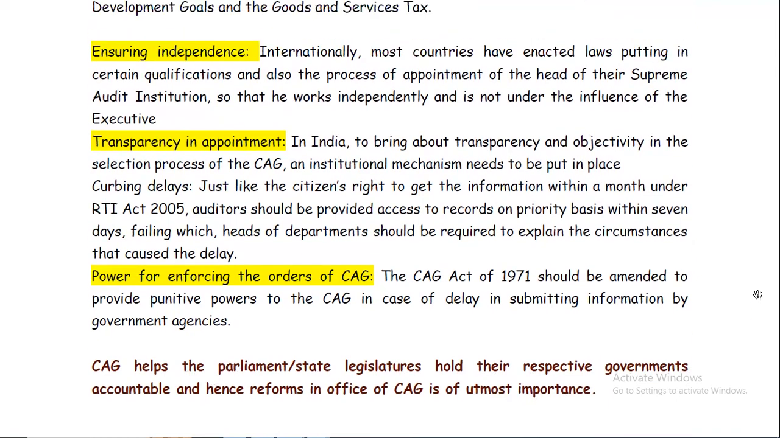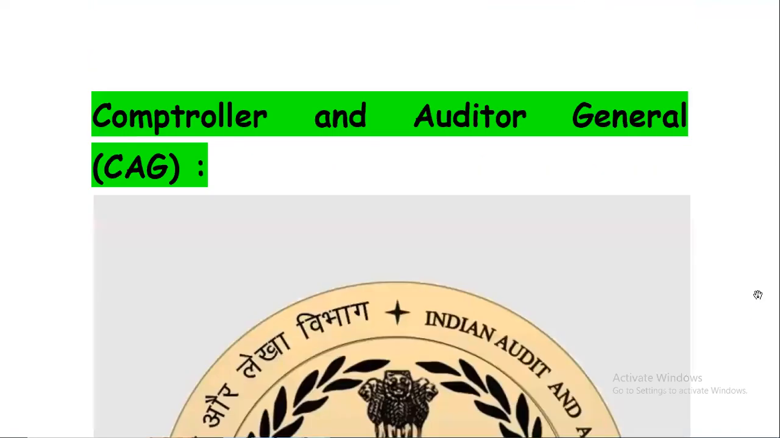So this is all about the CAG: its duties, its significance, how the CAG of India is different from the CAG of Britain, and then the limitations of the CAG's position, or issues related to the CAG's position, some recent cases that the CAG has gone through, and what reforms are needed to make the CAG work efficiently and independently. And so I hope that everything is clear now.